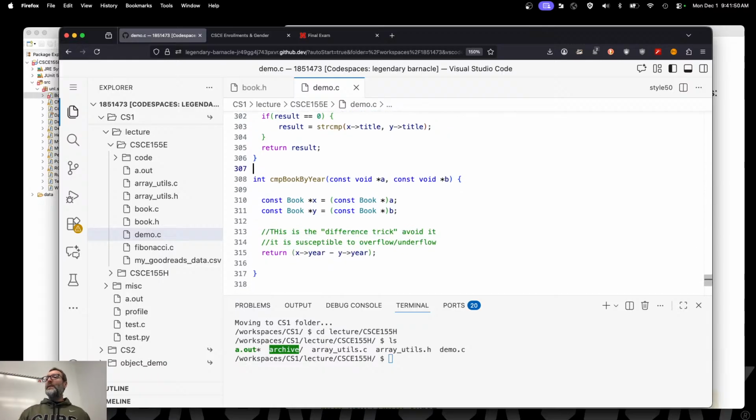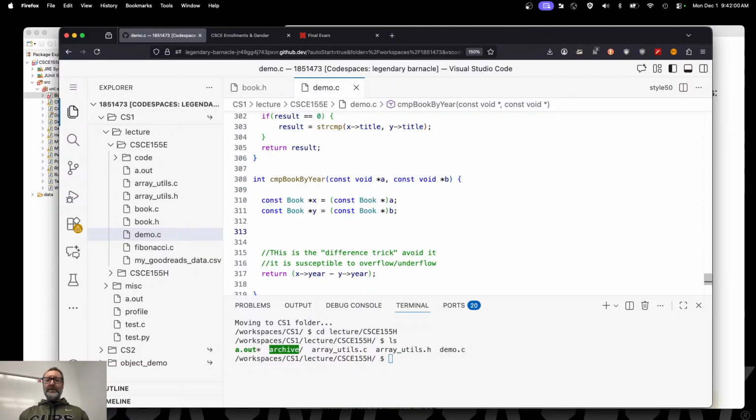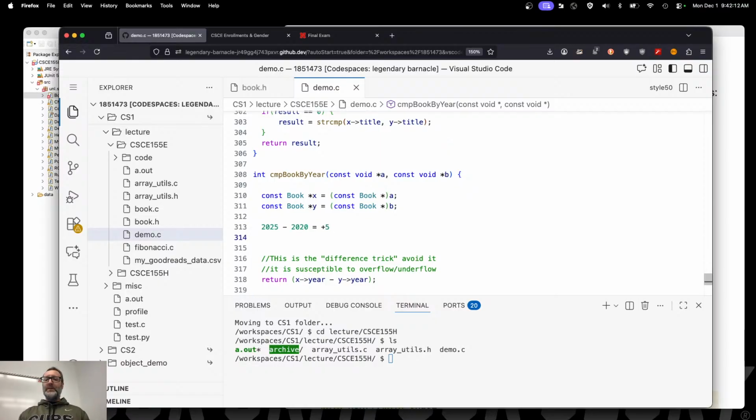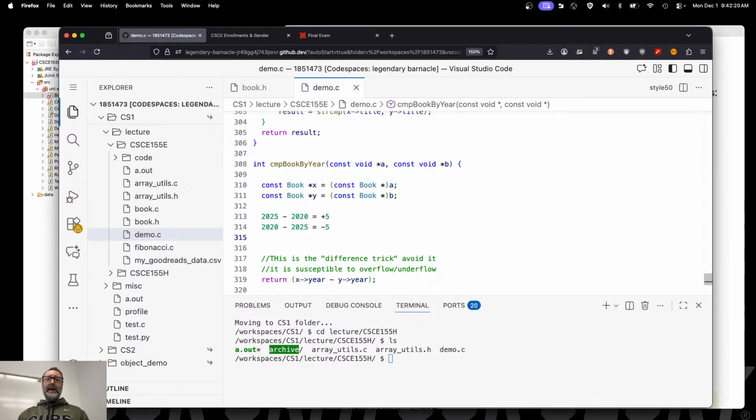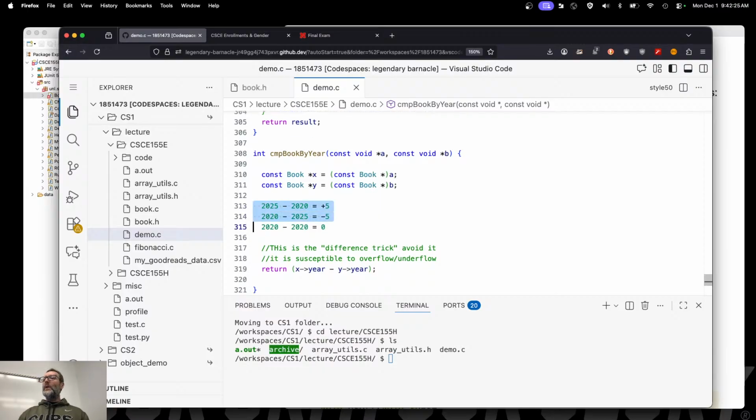Okay. What if it's by year? Careful. This is the difference trick, right? So what I've done here is, well, here's the year and I've just subtracted the year, right? If it's 2025 minus, I don't know, 2020, right? Then this is going to be something positive, right? 0, or sorry, 5, plus 5. I'll emphasize plus 5. But if it's 2020 and then 2025, then this is going to be something negative, right? Negative 5. What if they're the same, 2020 and 2020? Well, guess what? It's 0. This is called the difference trick.